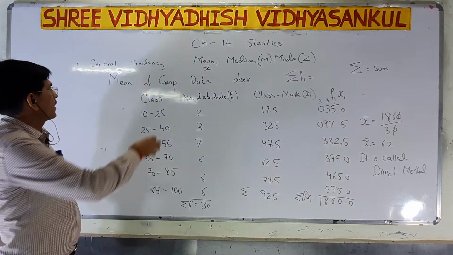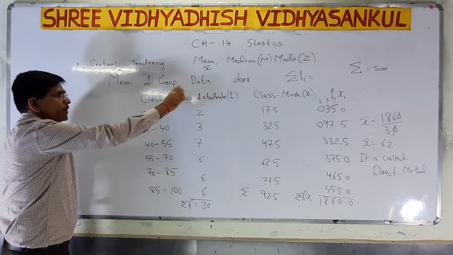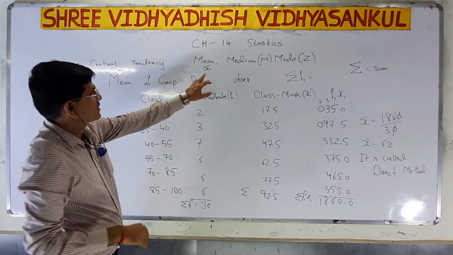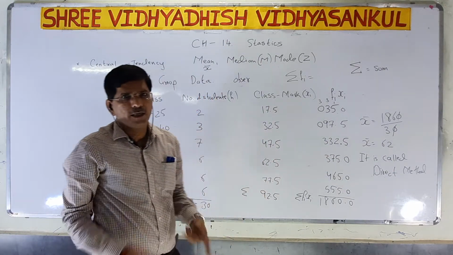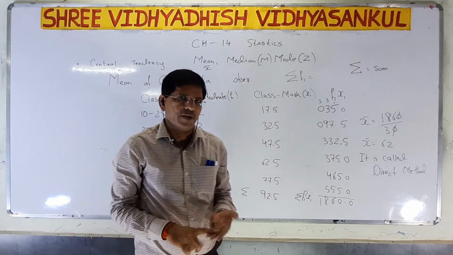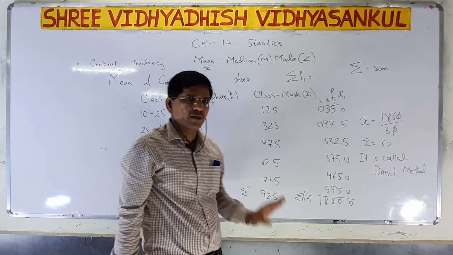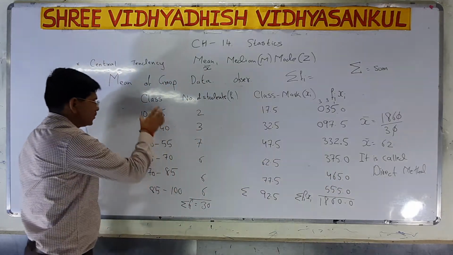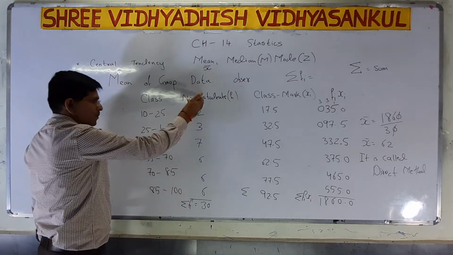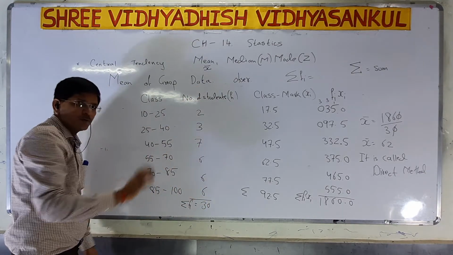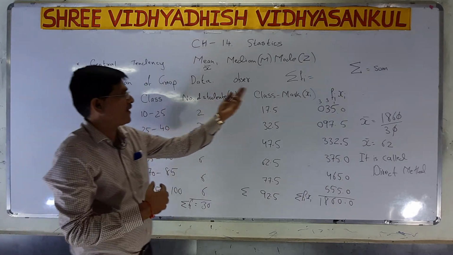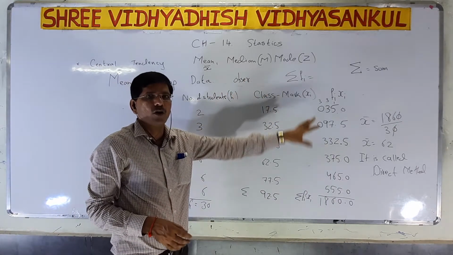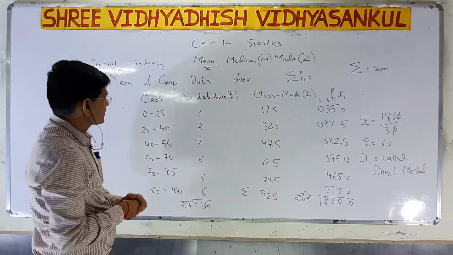When it is with grouped data, we are discussing the mean by the direct method. There are 3 methods: direct method, assumed mean, and step deviation. We are discussing the direct method. In the direct method, what is given to you? Class is given and frequency is given, so you have to find the class mark. That is called xi.